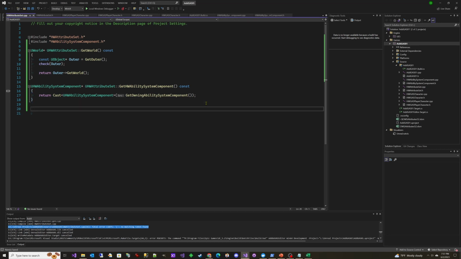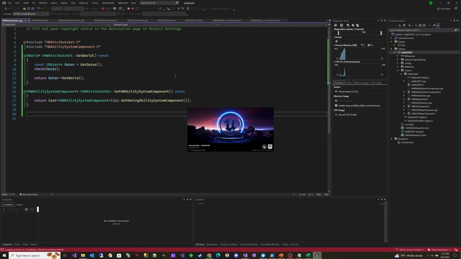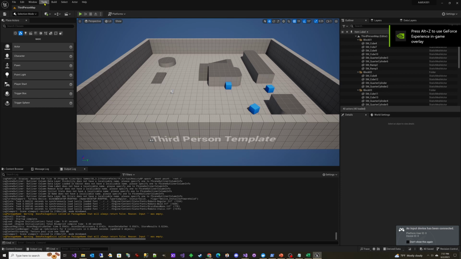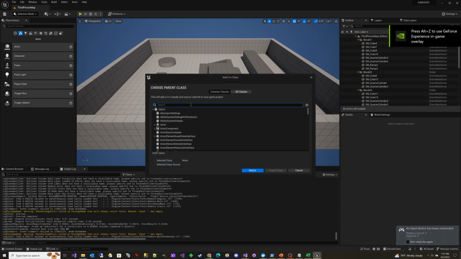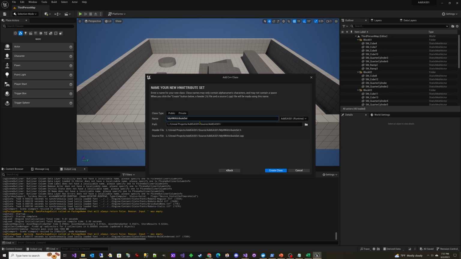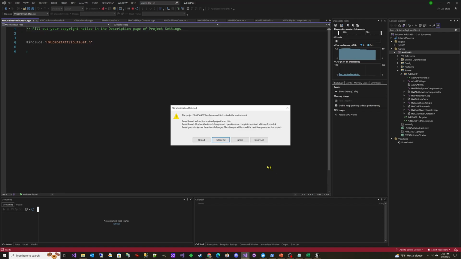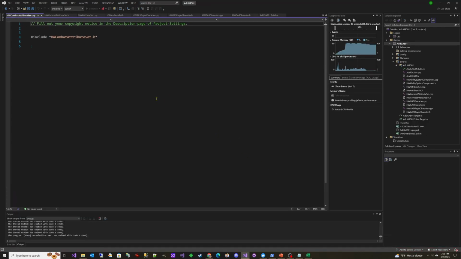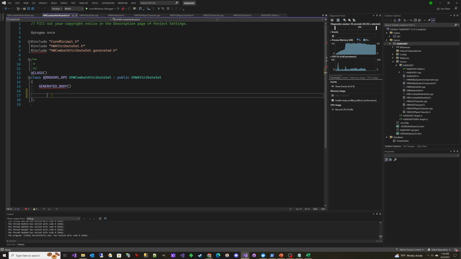Now that we've created our base HW attribute set, we're going to go in and create the combat attribute set that inherits from it. Tools, new C++ class, we'll inherit from HW attribute set. And we're going to call the new one HW combat attribute set, and we'll create the class. Reload and stop debugging. We'll add our declaration of our constructor, and then we'll add the definition for the constructor.